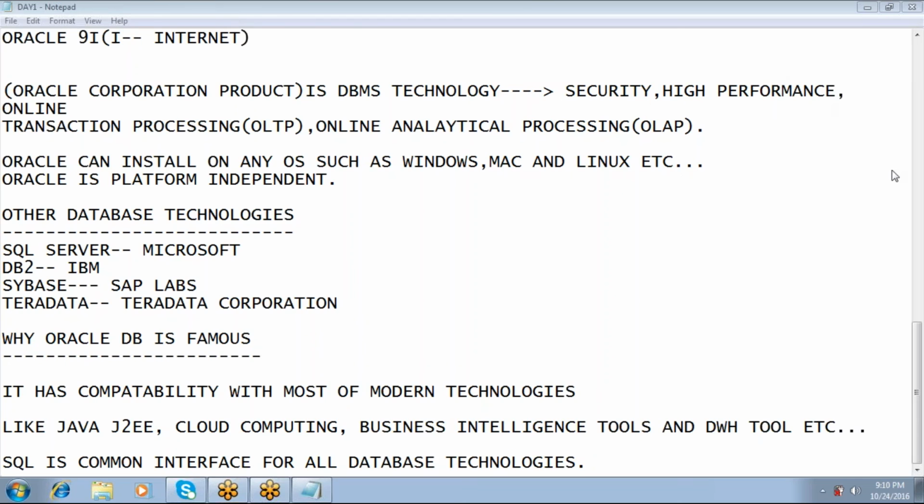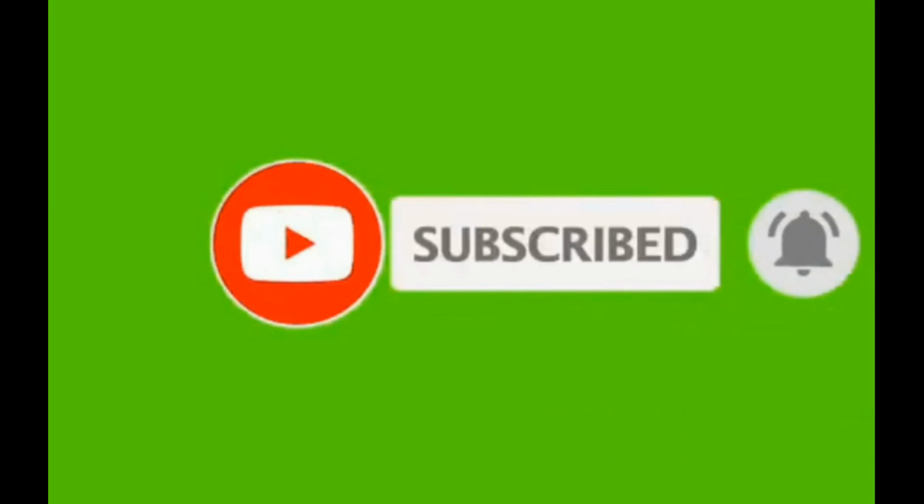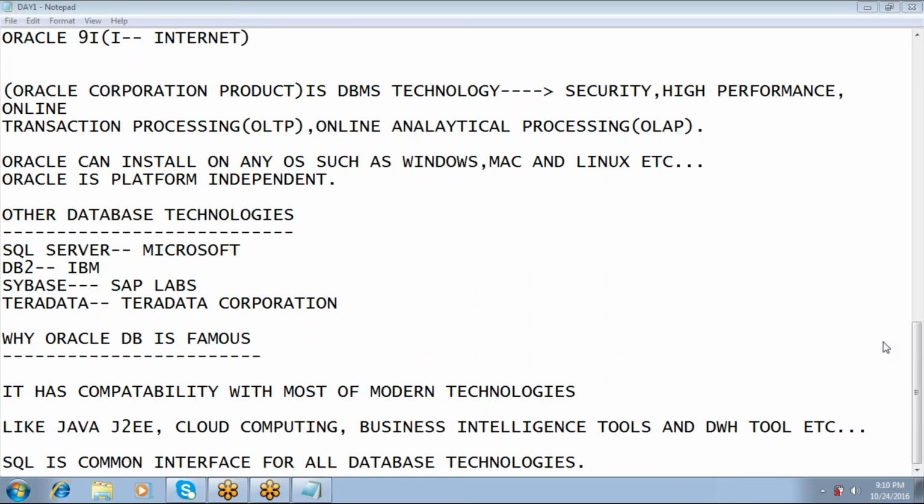So I got two mail IDs. One is Varsha's mail ID and one more is Avinash's. Are you there? Are you there? Yes, sir, I'm getting mine. Just a minute.